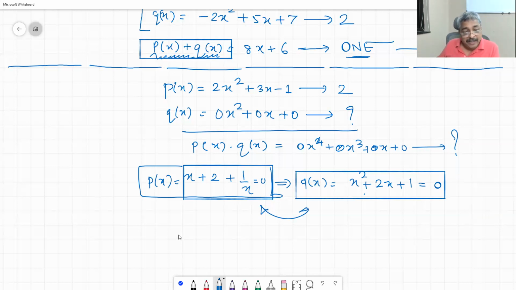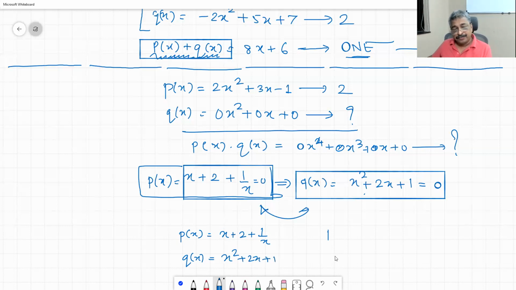When I am saying P of X is equal to any identity, maybe this identity, X plus 2 plus 1 upon X. And for that matter, let me take actual polynomial only, x square plus 2x plus 1, and Q of X is equal to x square plus 2x plus 1 is equal to 0.